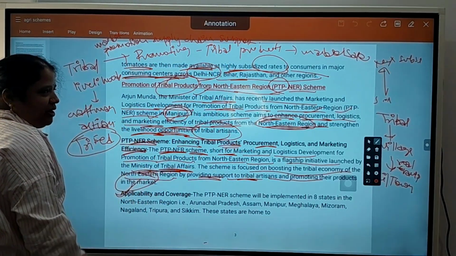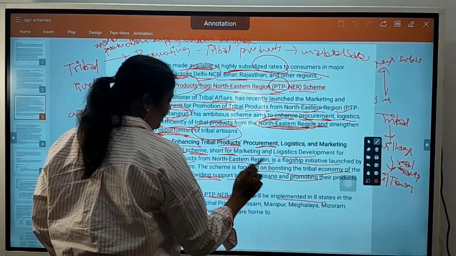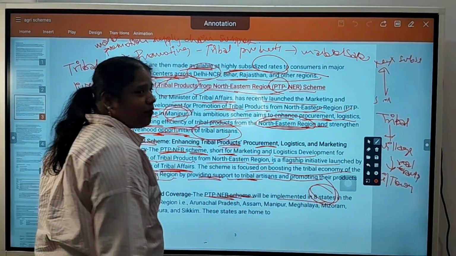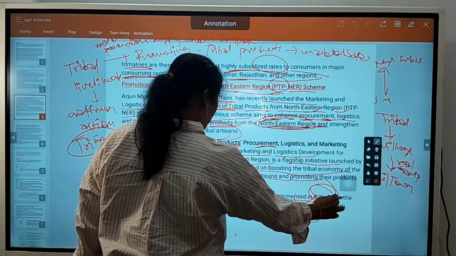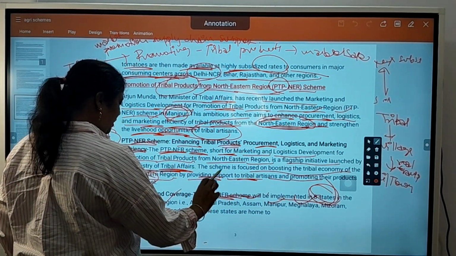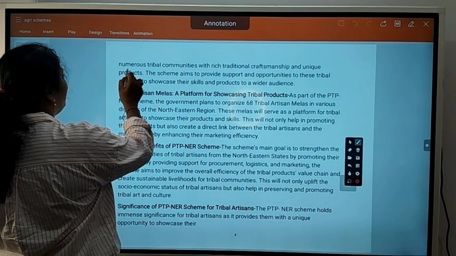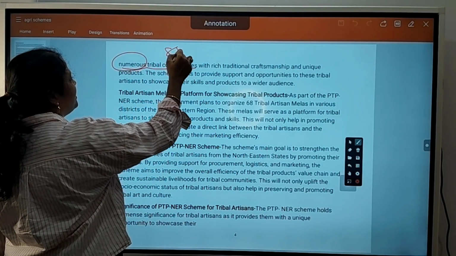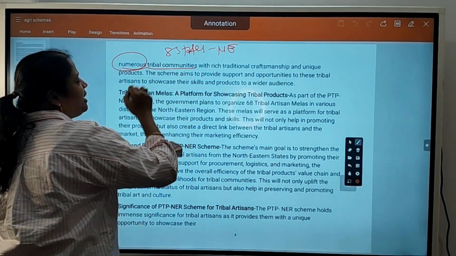So what is the applicability and coverage? The PTP-NER scheme is implemented in 8 states of the Northeast: Arunachal Pradesh, Assam, Manipur, Meghalaya, Mizoram, Nagaland, Tripura, Sikkim. These states are home to numerous tribal communities.